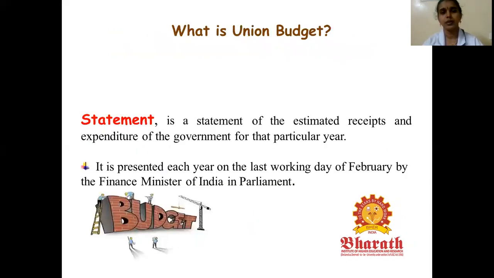So what is meant by Union Budget? Union Budget is a financial statement of the estimated receipts and expenditure of the government for a particular year. What is the actual revenue for the country for the particular year, and what is the actual expenditure of the government for the particular year, is shown in the statement, which is called the Union Budget.